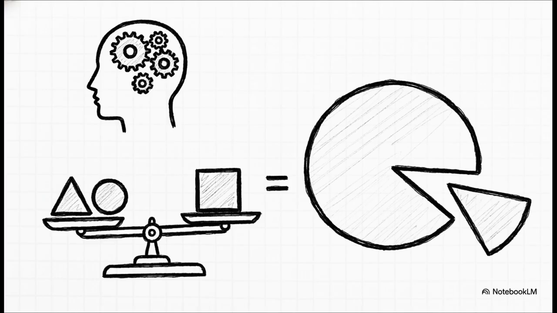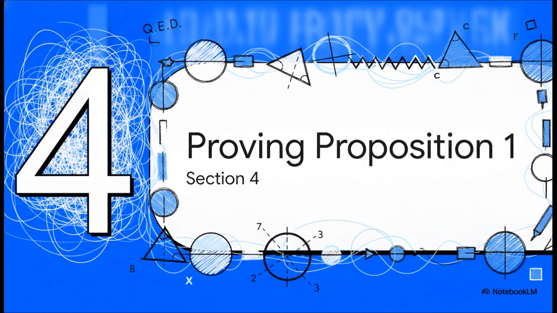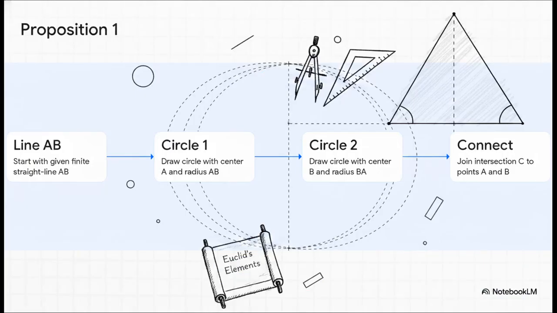With our physical tools and logical rules locked in, our game board is officially set. Let's dive right into Section 4, proving the first proposition. All right, let's actually play the very first round of this game. The main objective of Proposition 1 is to construct a perfect equilateral triangle on a given finite straight line.